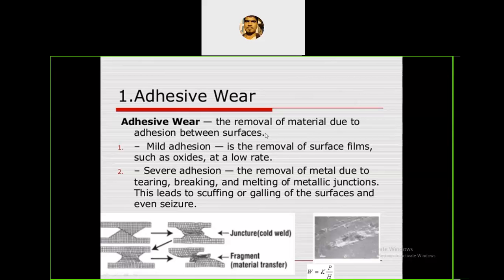Welding means joining similar or dissimilar metals with the help of an electrode or filler material. Here there is no filler material, no other material, but because of the adhesive nature, one surface starts bonding with another surface.